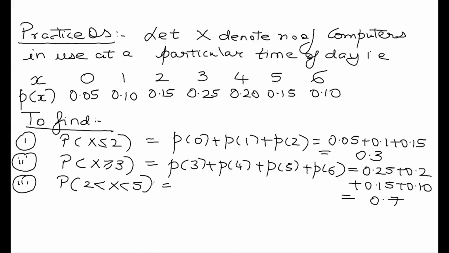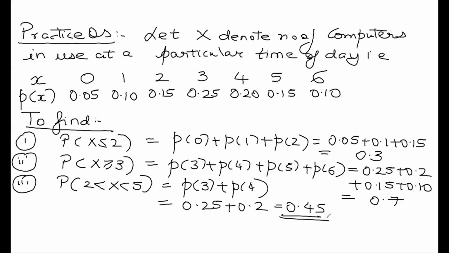And what's the probability of X exactly lying between 2 and 5, excluding 2 and 5? Now, if I exclude 2 and 5, I get P of 3 plus P of 4, which is 0.25 plus 0.2, which is 0.45. I hope that is clear. We can move forward.